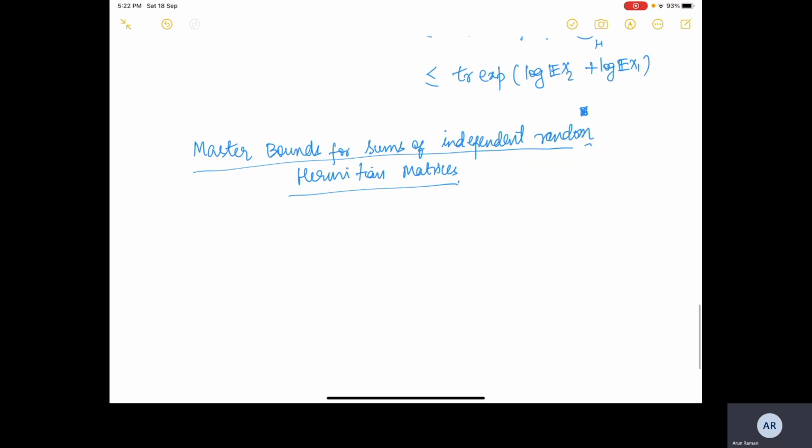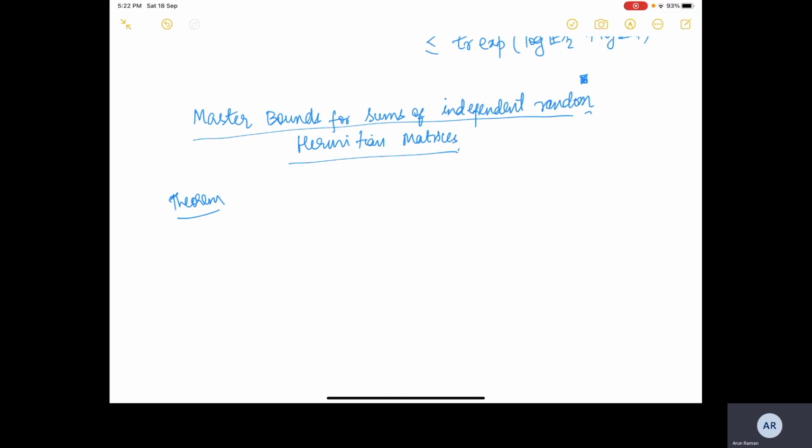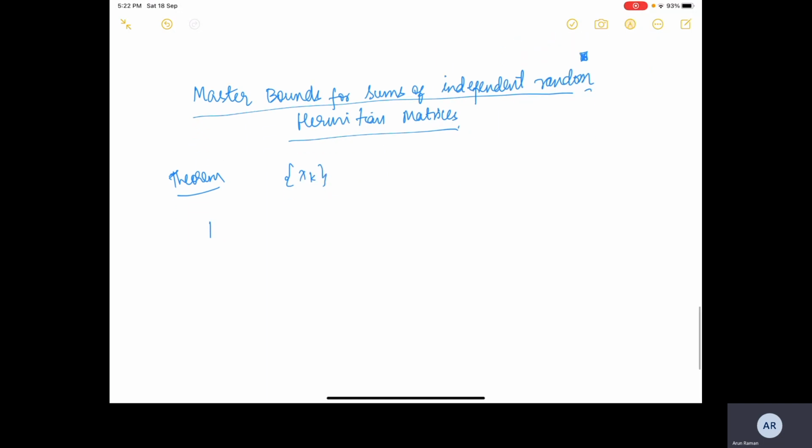So the theorem is, it looks quite tedious, but it is actually not if we break it down into simpler expressions.